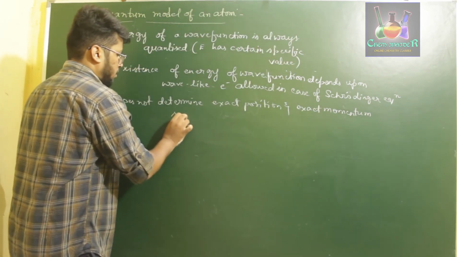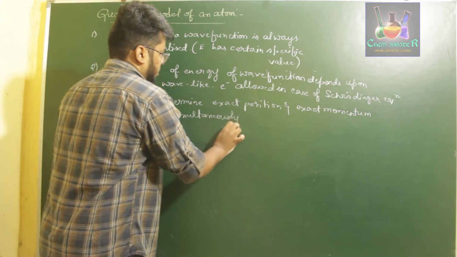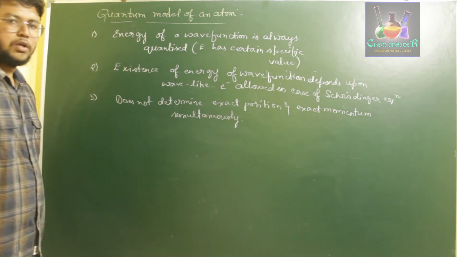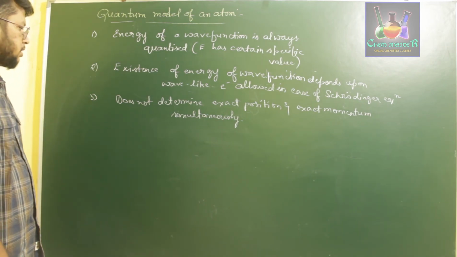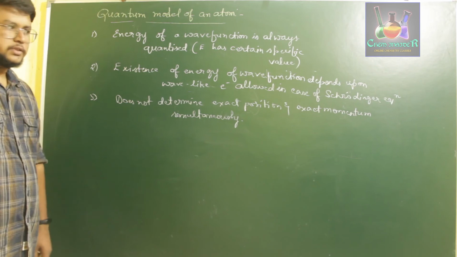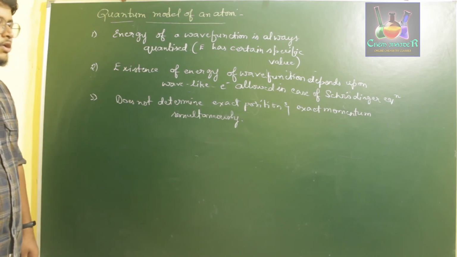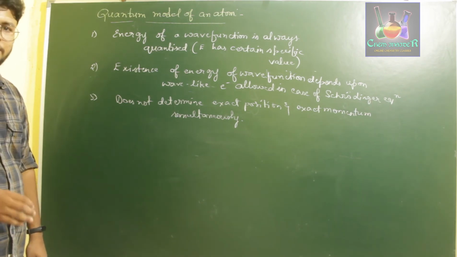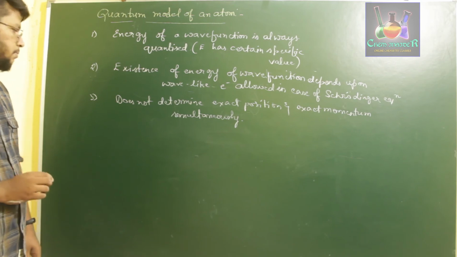In other words, the quantum model of an atom follows Heisenberg's uncertainty principle. So clearly we can say that the quantum model of an atom follows Heisenberg's uncertainty principle.